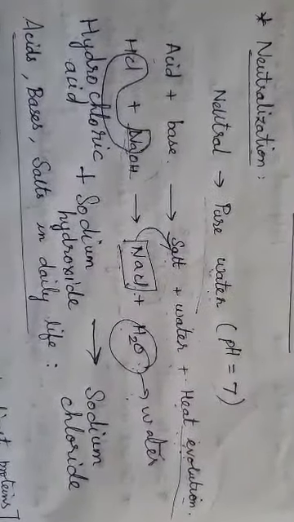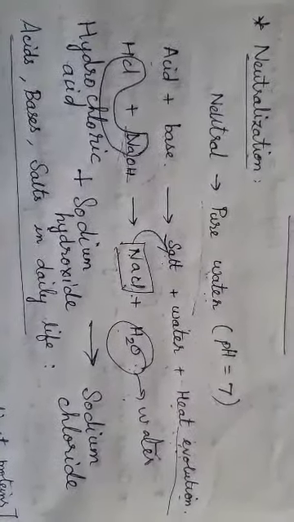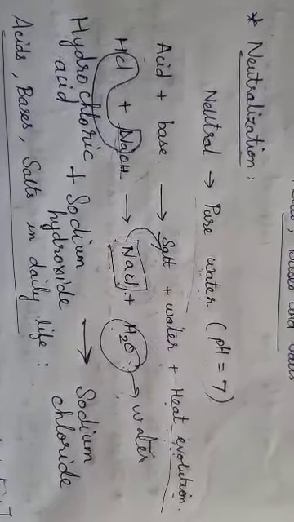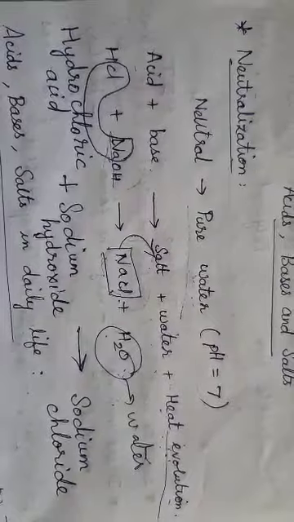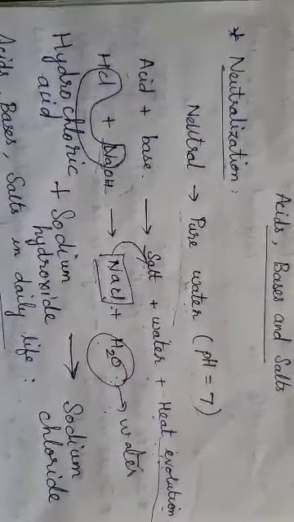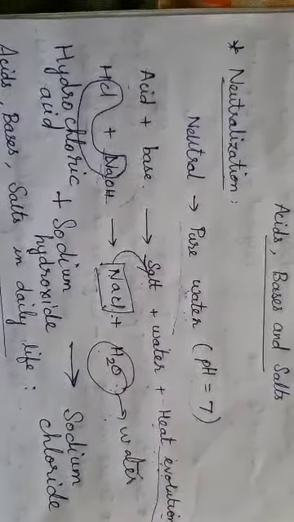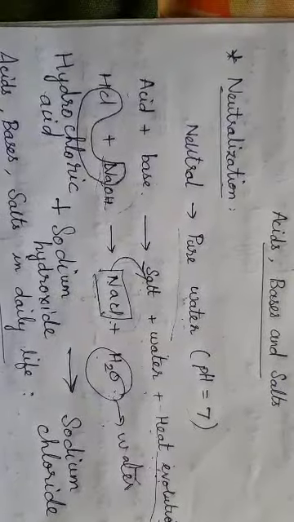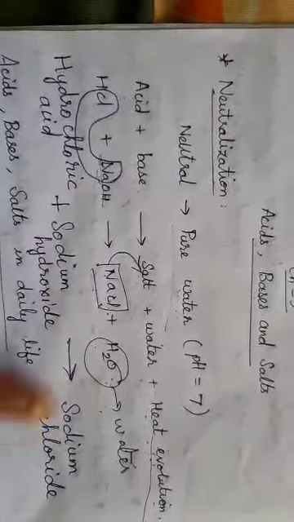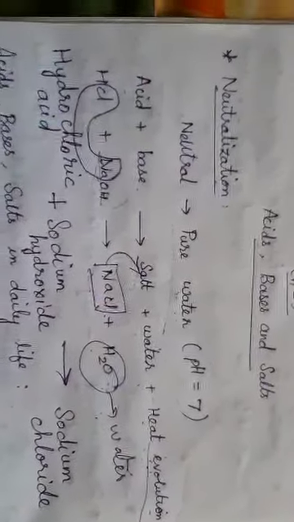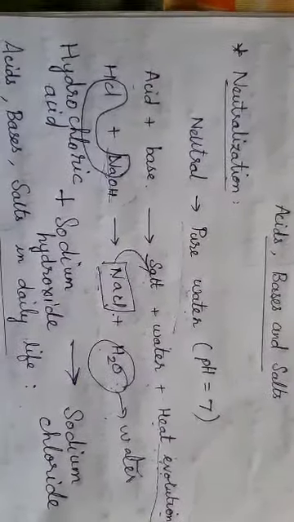Now go to your kitchen and take a packet of salt which you use for your food as an ingredient, and turn the packet over. There you can see the ingredients used to prepare the salt. In that, check whether you find the name sodium chloride or NaCl over there.